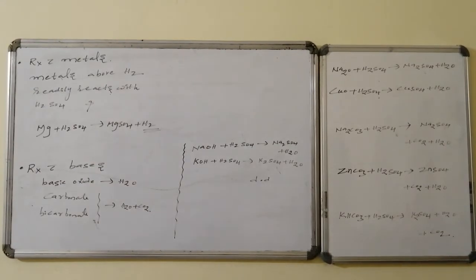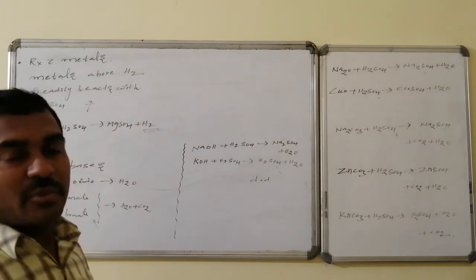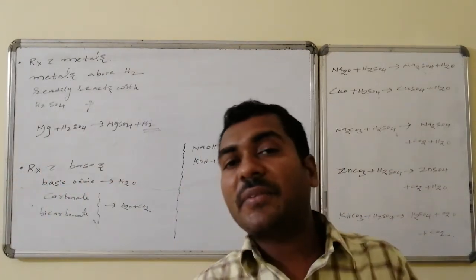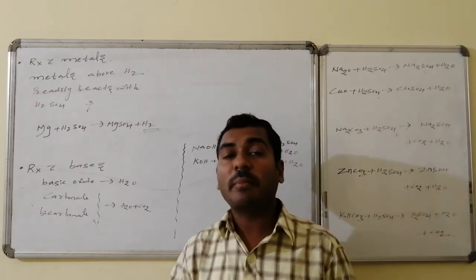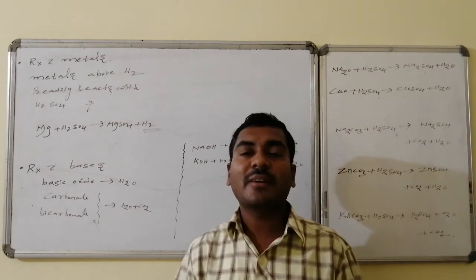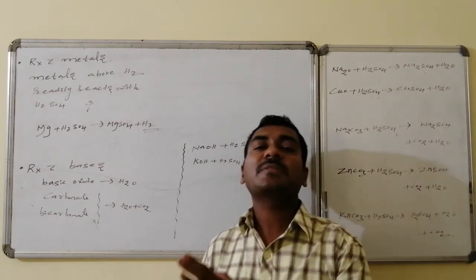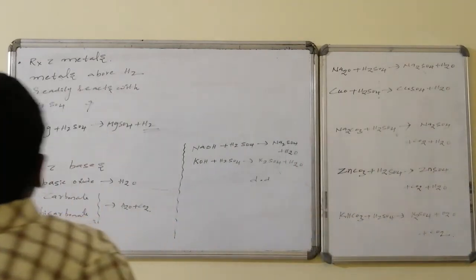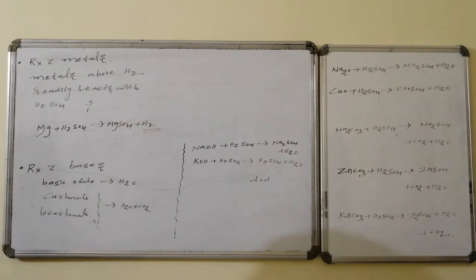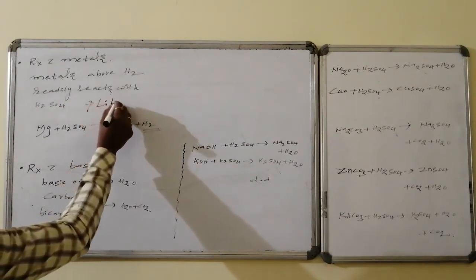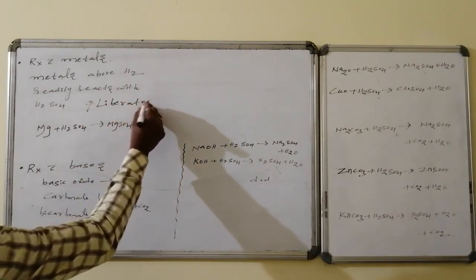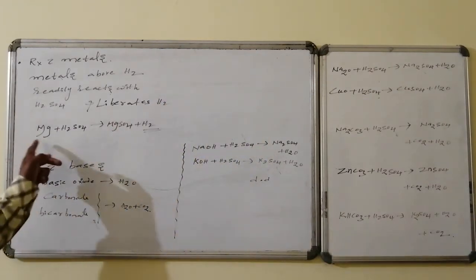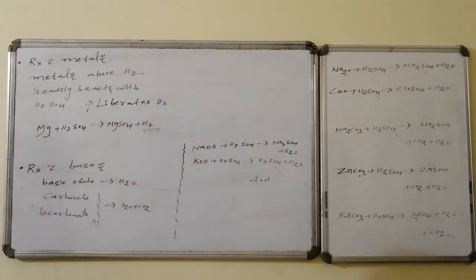Being an acid, it reacts with the metals above hydrogen in the electrochemical series. As a result of reaction of sulfuric acid with the metals which are above hydrogen in the electrochemical series, it forms the salt followed by what? Hydrogen. Sulfuric acid liberates hydrogen. See, suppose magnesium. On reaction with magnesium, it is converted to magnesium sulfate followed by hydrogen gas.